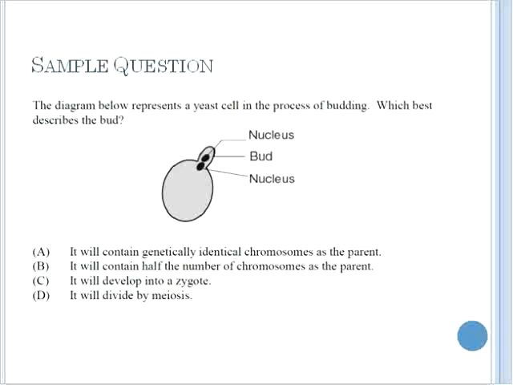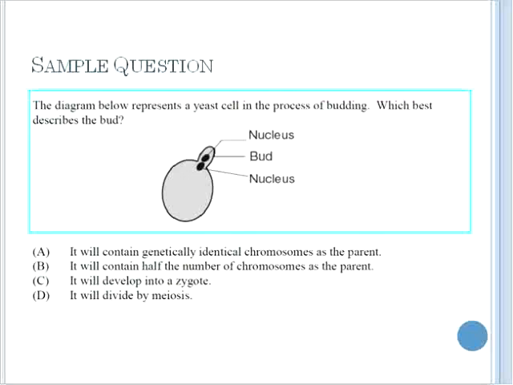Again, from a previous public examination, you're given a diagram to work your way through. The diagram below represents a yeast cell in the process of budding. Which best describes the bud? Again, because this is asexual reproduction, the answer is A. It will contain genetically identical chromosomes as the parent.